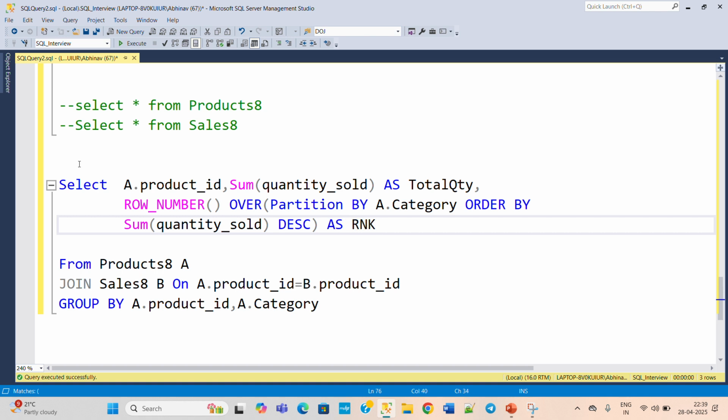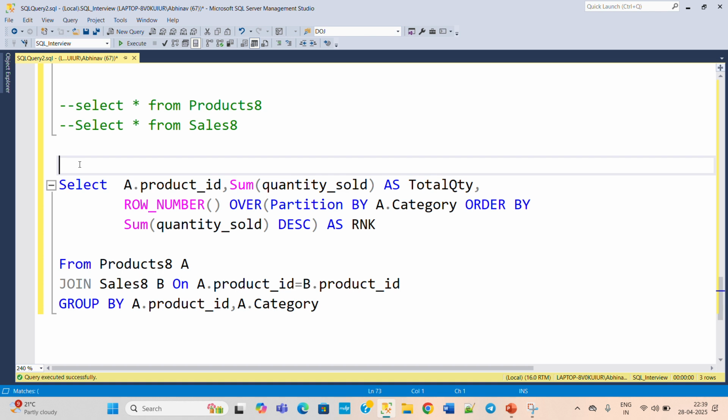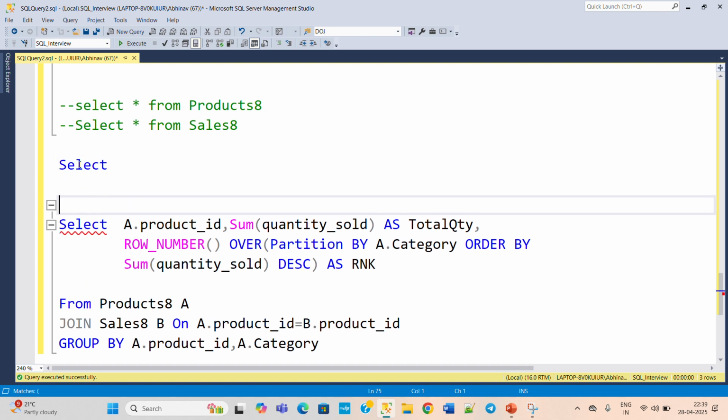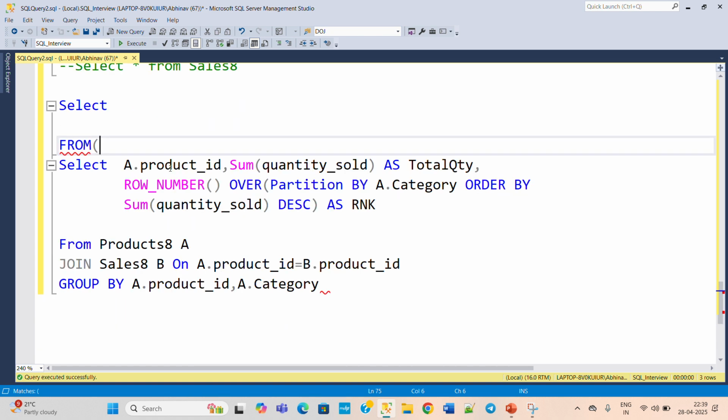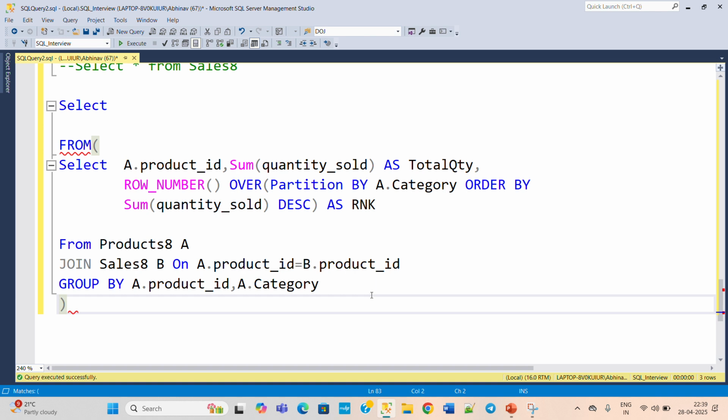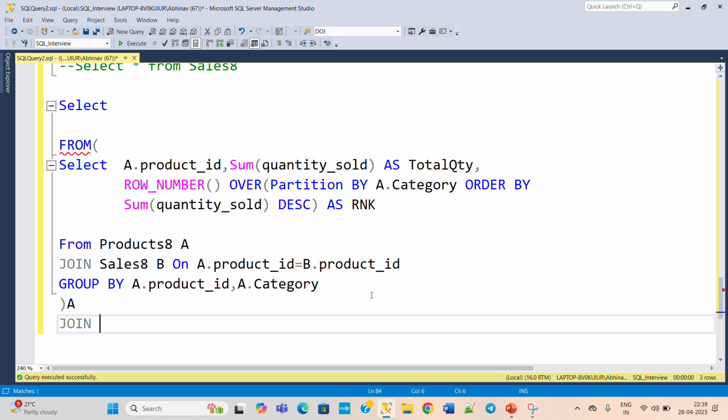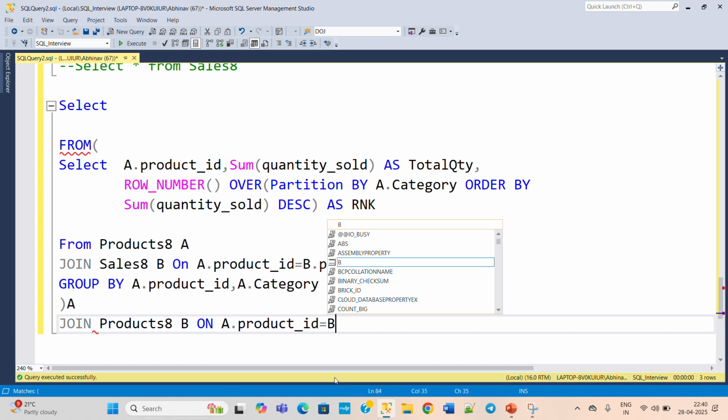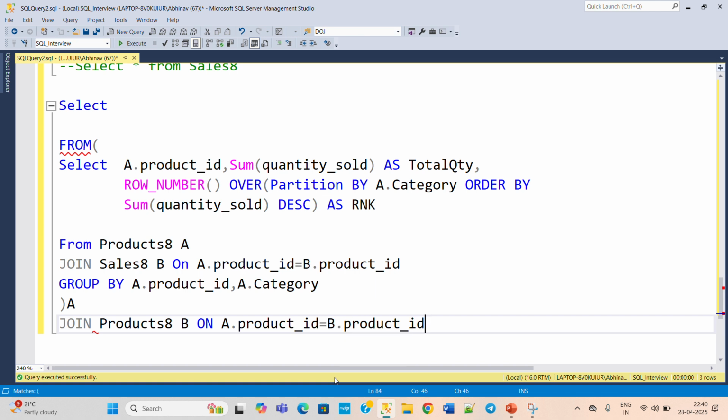Now we will take this particular query as a derived table, and then we will find out the final query. So select from, and then this particular query will become our derived table. Select from A. Okay, and then here we will join our product table for product name and category name. Join product B on a.product_id equals b.product_id. Okay, this is clear.